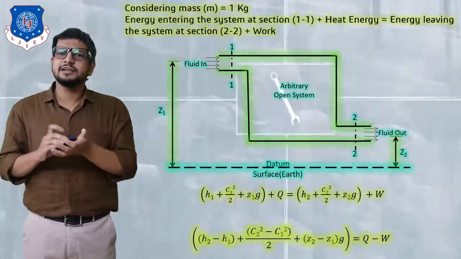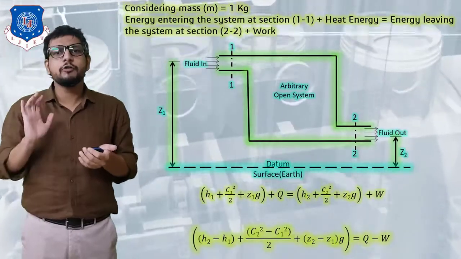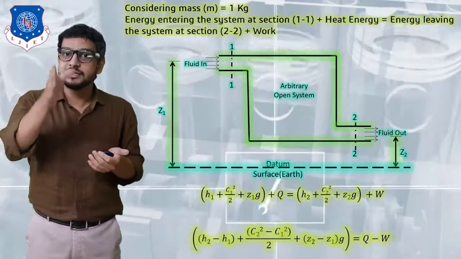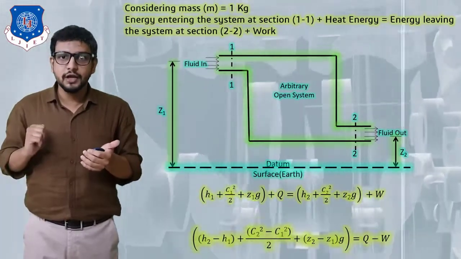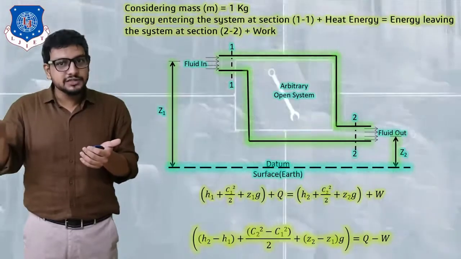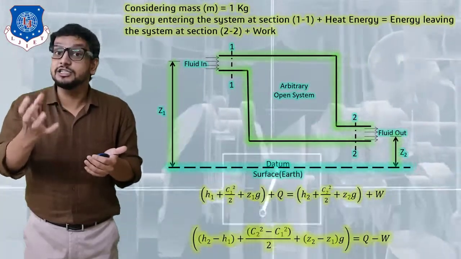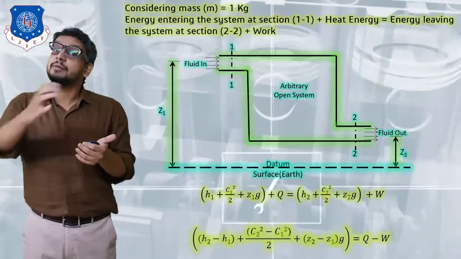Now a system will either perform some work, mechanical power, or will not perform work, and finally that fluid, our steam, is going to leave the system from section 2, which is at a height Z2. When it is leaving the system, again its energy is utilized. How much energy will be available at section 2?